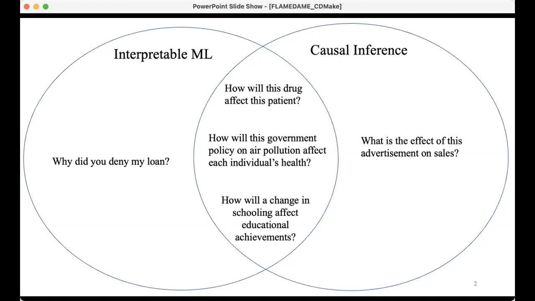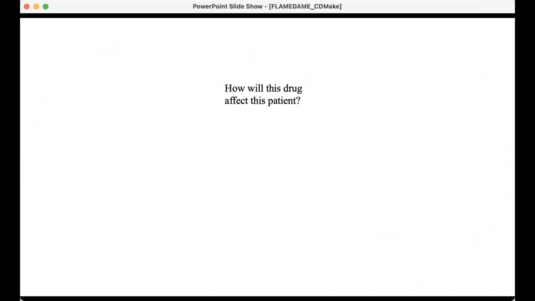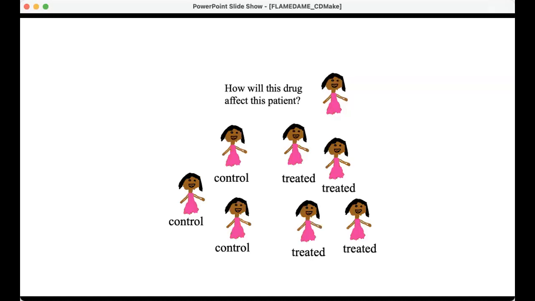Okay, so how do we actually answer questions that sit in the middle there? I'm going to focus on just one of these questions, which is just a healthcare question. One good way to do this is through matching. Matching is a form of case-based reasoning. So the patient comes in, and we find a group of other patients that are like her, some of whom got the drug and some of whom didn't get the drug.